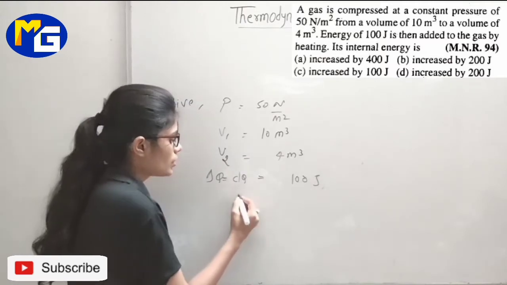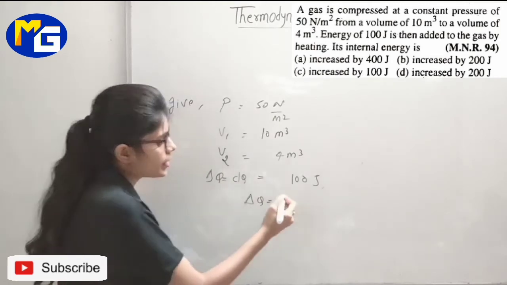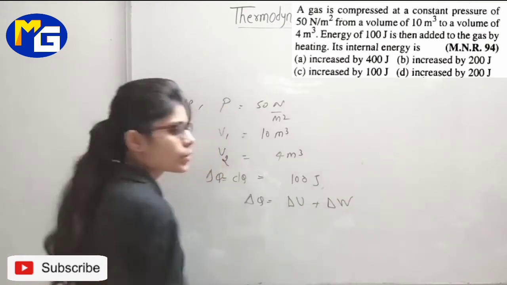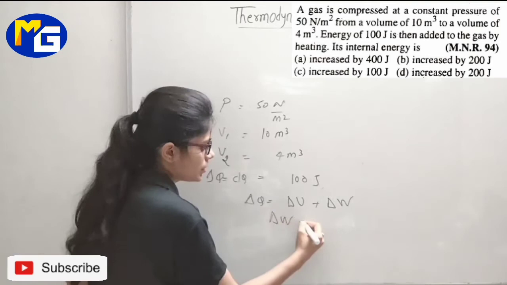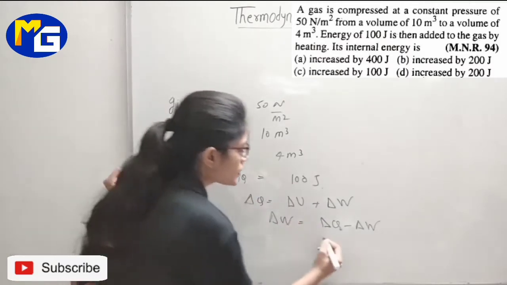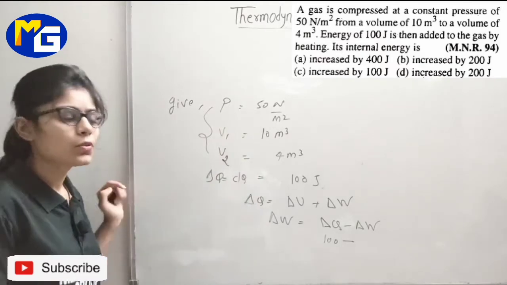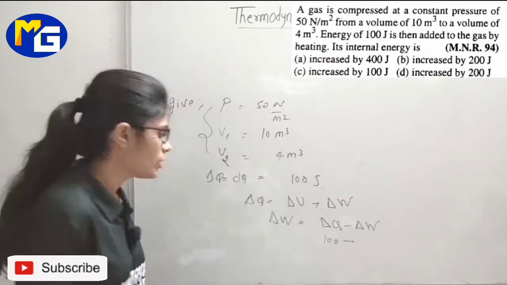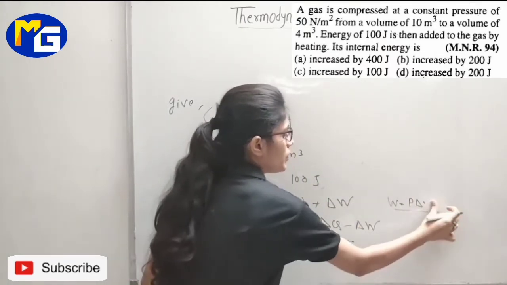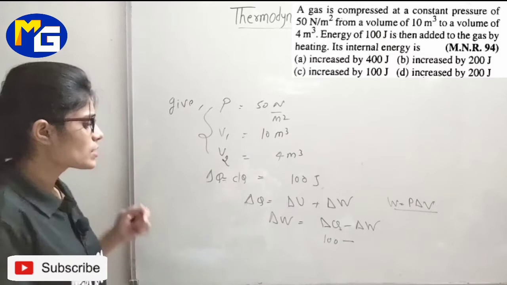We know the relation. इंटरनल एनर्जी एंड डी क्यू में क्या रिलेशन है, डेल्टा क्यू इज इक्वल टू टोटल एनर्जी रिमेन कंजर्व, सो डेल्टा क्यू इज इक्वल टू डेल्टा यू प्लस डेल्टा डब्ल्यू. ओके, एंड डेल्टा यू विल बी, it is delta Q minus delta W. Delta Q is given to you, it is 100, minus delta W will be what, students? P and delta V are given to you. We know that W is equal to P delta V. This is your work done formula, P delta V, pressure multiplied by change in volume. Okay, so just simply use this directly here.